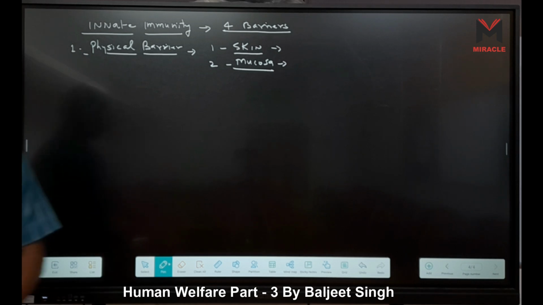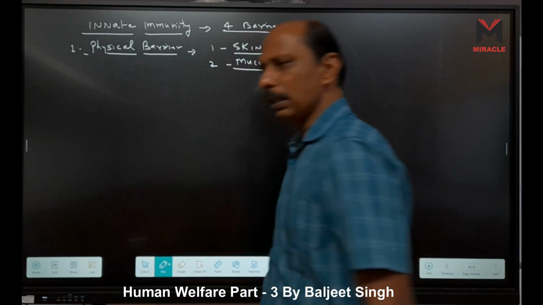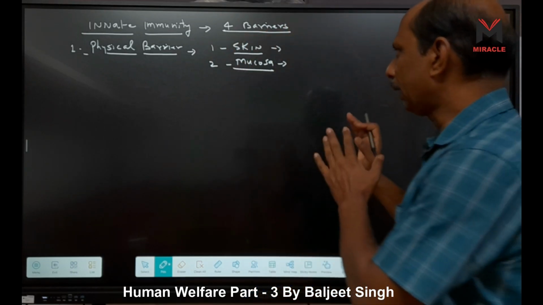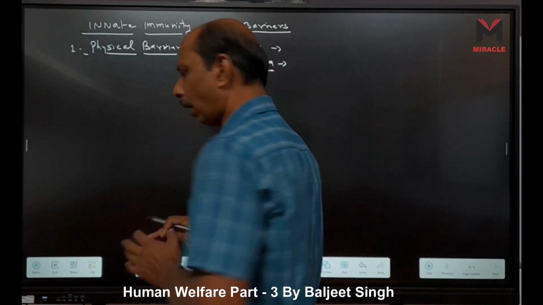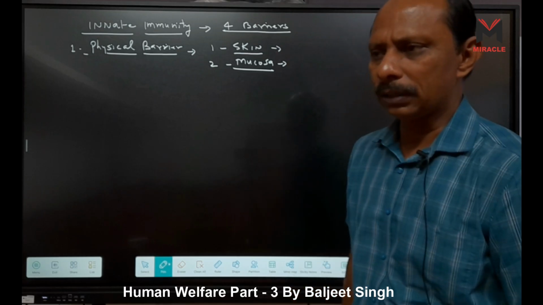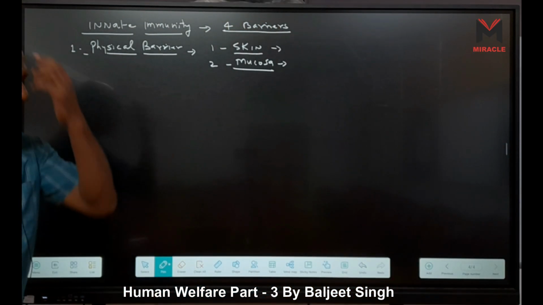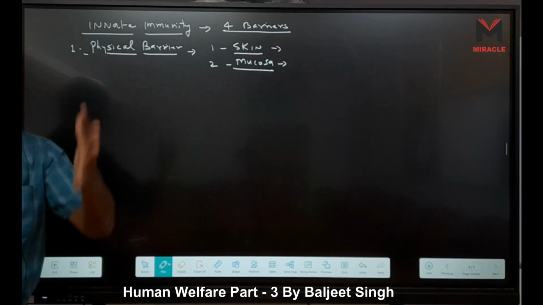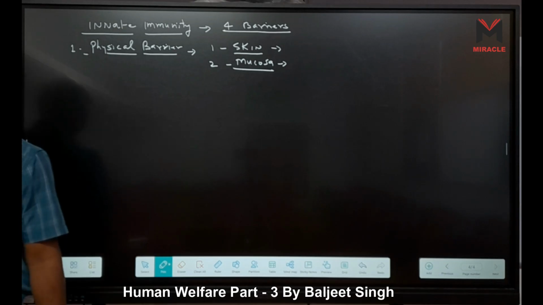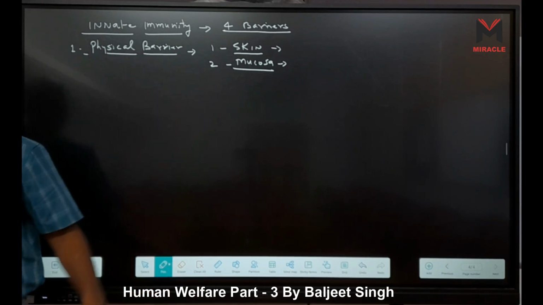Skin means it has keratinized stratified squamous epithelium, right? So this means the outermost layer of our dermis, the epidermis, which is made up of, we can say, stratum corneum. Stratum corneum has dead cell proteins. It also has an acidic pH. So what happens? The bacteria or infection cannot happen here.